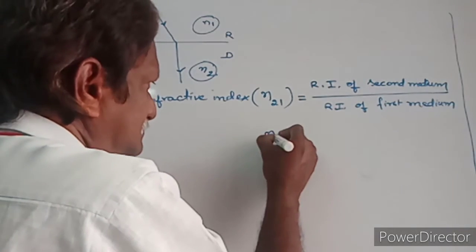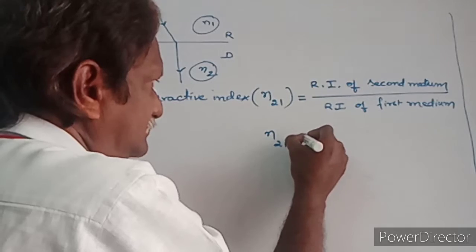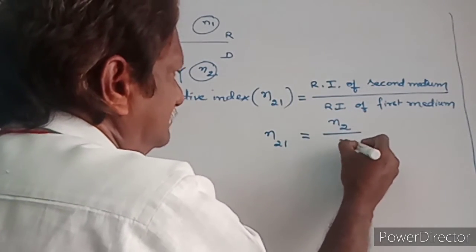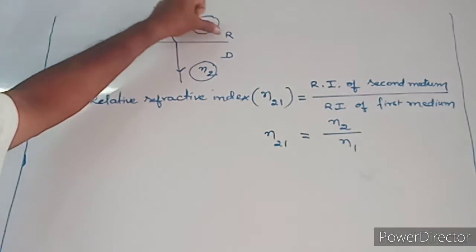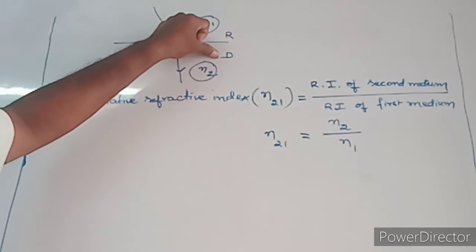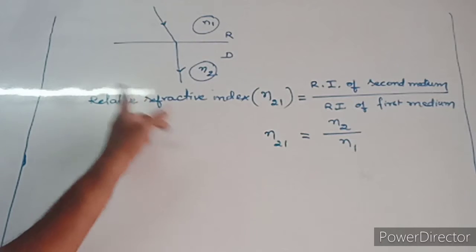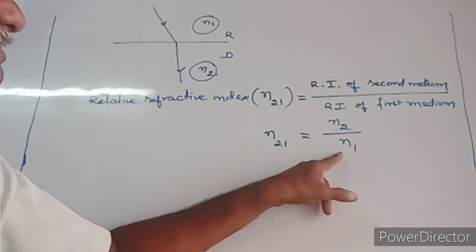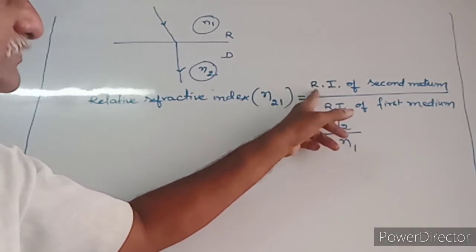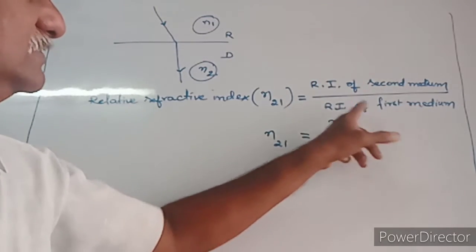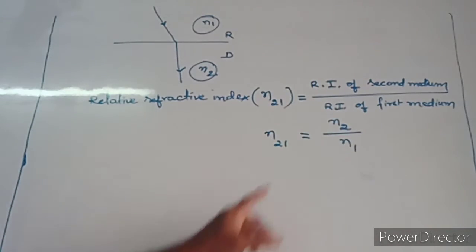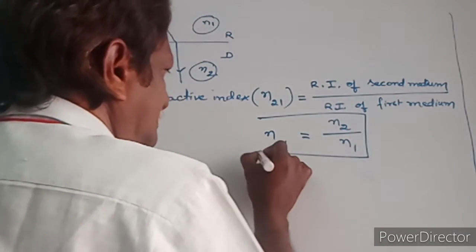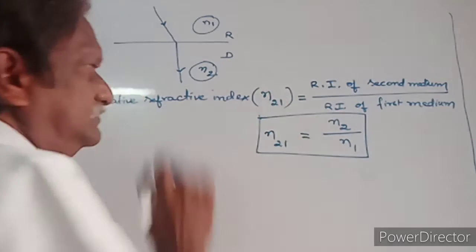That is, n21 equal to n2 by n1. Imagine a first medium and a second medium. So the relative refractive index n21 equal to n2 by n1, meaning the refractive index of the second medium by the refractive index of the first medium. This is the relative index of two mediums.